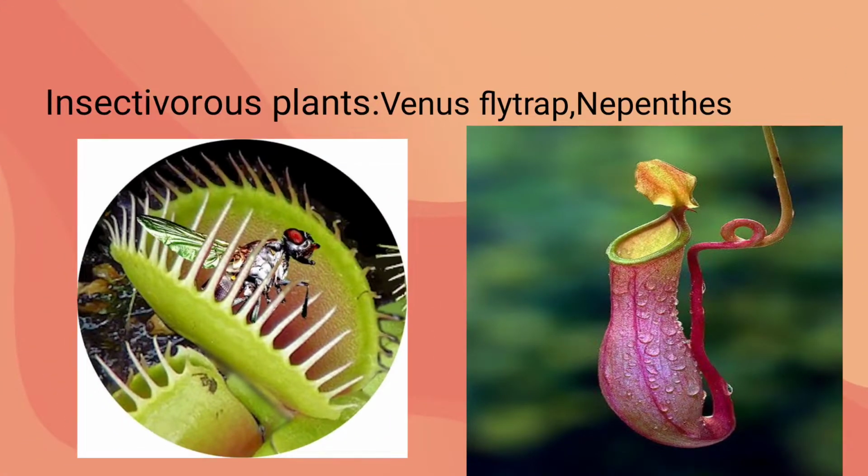Now we move to insectivorous plants. These also belong to semi-parasitic plants. Of course, they also go for the photosynthesis process partially. They mainly grow in nitrogen deficient soils. In order to fulfill this nitrogen need, they capture insects or any tiny organisms, and using their enzymes they digest them and absorb their nutrients entirely. Examples are especially Venus flytrap and